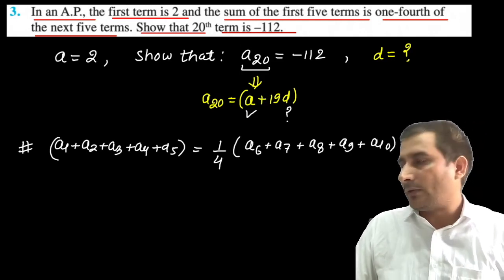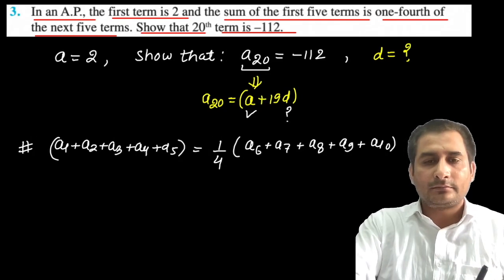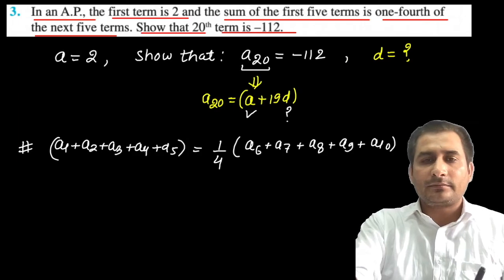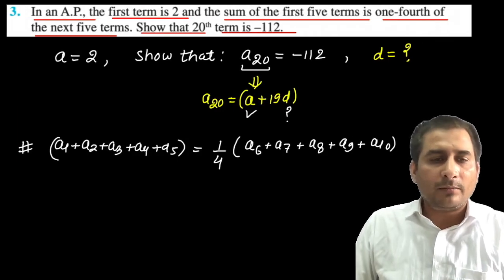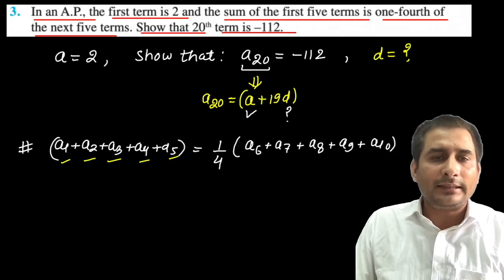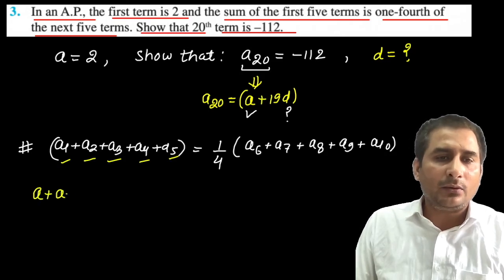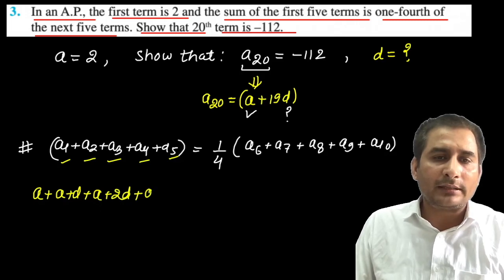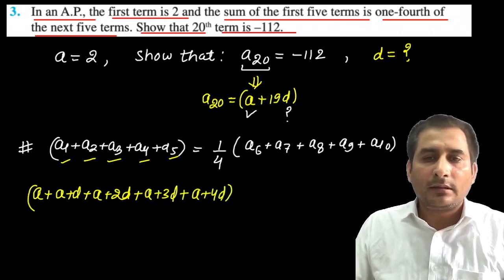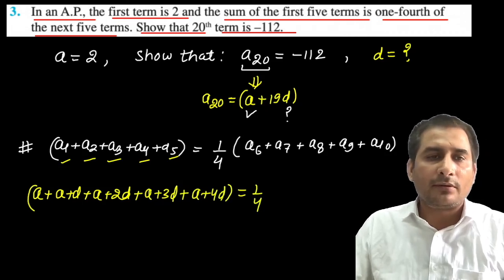From here we will obtain d, right? So from here we will obtain d. Put all the values here. What is A1? A1 is a. A2 is a plus d, A3 is a plus 2d, we discussed this when we were discussing the concept, a plus 3d and a plus 4d, right? And this is equal to 1/4.